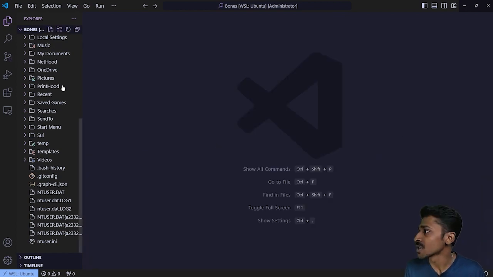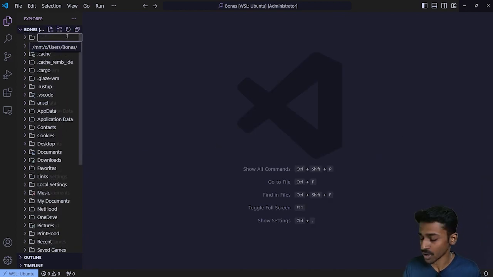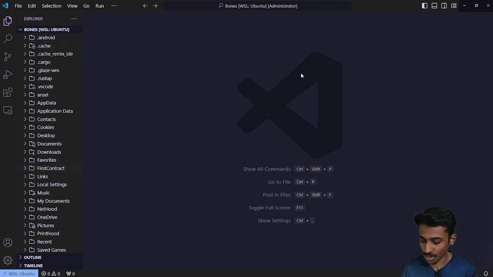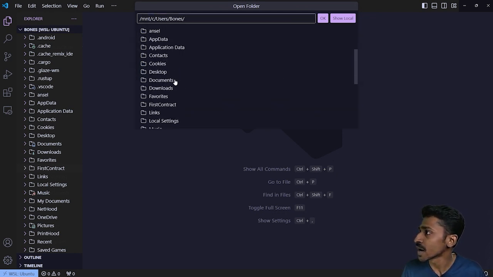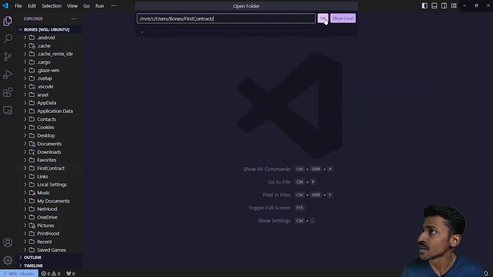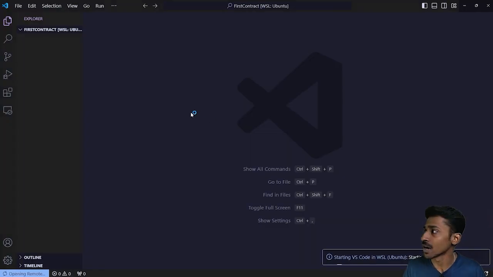Okay. All right. So let's quickly create a new folder. I'm going to call it first contract. You can name it anything you want. I'm going to create a new folder and let's quickly open it. I'm going to do Control K, and without leaving the control, let's press O. This is just opening the folder. It's nothing much, just a keyboard shortcut. So let's look for that folder, which is inside of Bones. I have a folder called first contract. Let's click on OK, and now we are within that particular folder.